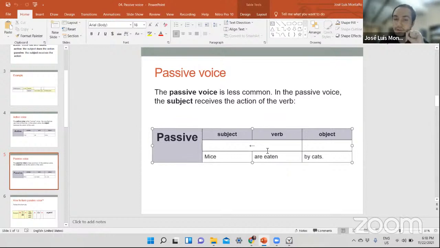Let's work with this. Jose, you already did it, so you can check only if you want. But David and Fabiana, your active voice sentences now need to be changed to passive voice. Change them in the way you believe that they can be changed, because later on we're going to learn how to do it. Now I want you to do it by yourselves, please. All right, let's try to do it, please. Change your active voice sentences to passive voice sentences by using the elements that you see over here. All right, so let's do it, please.